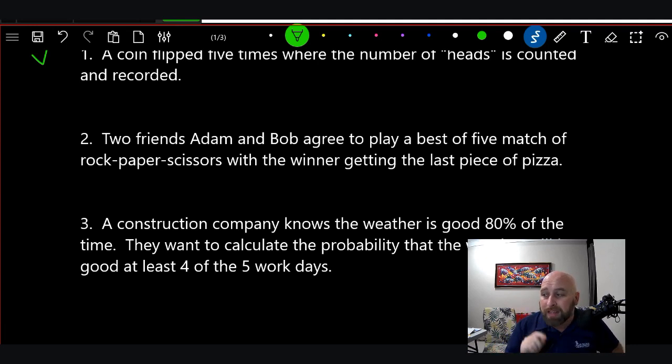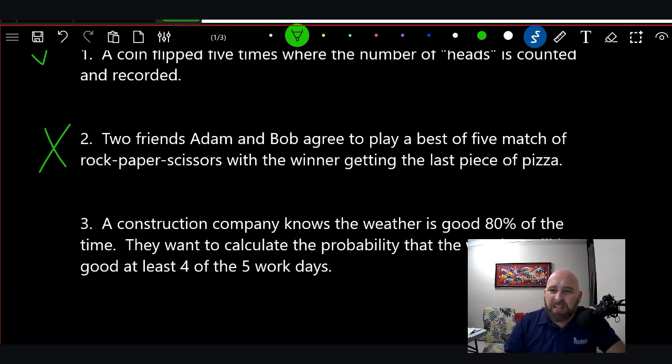However, there is another outcome, and that is the tie. What if they both put down scissors? Okay, then you got to do it again. And so the tie is one that makes this not a binomial distribution. It only takes one of these to disqualify the whole thing.